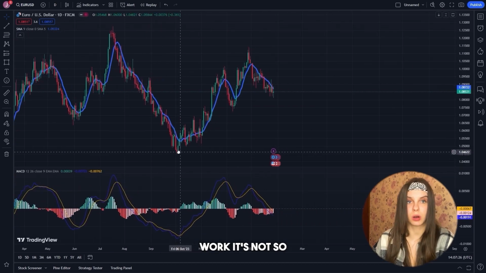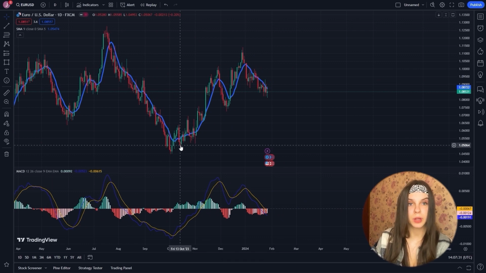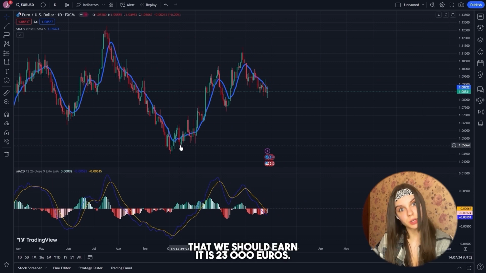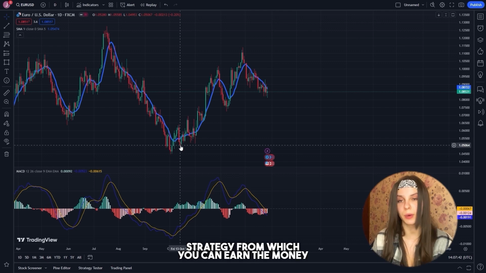This is how these two indicators work. It's not so complicated. And I remind you that the amount that we should earn is 23,000 euros. Well, at least I will show you a long-term strategy from which you can earn the money.